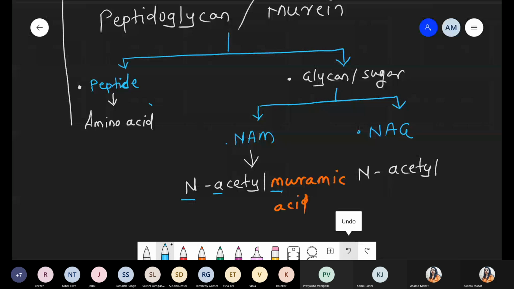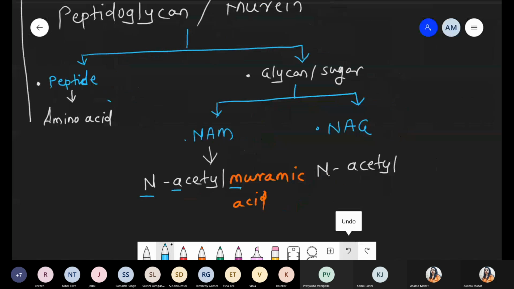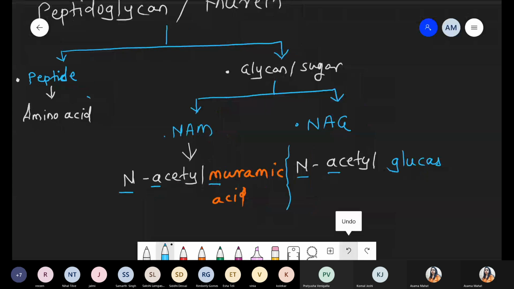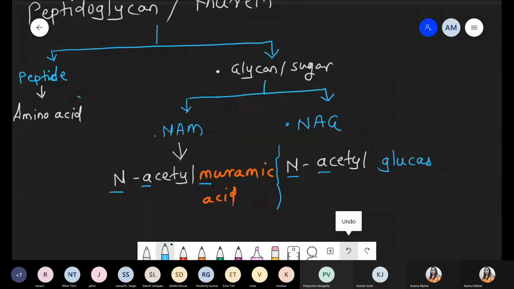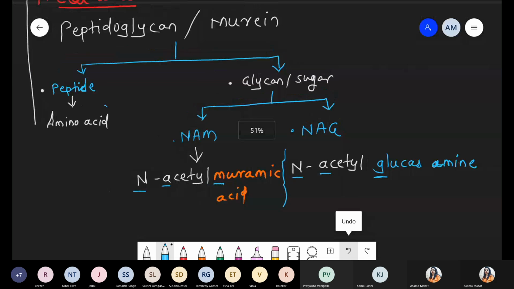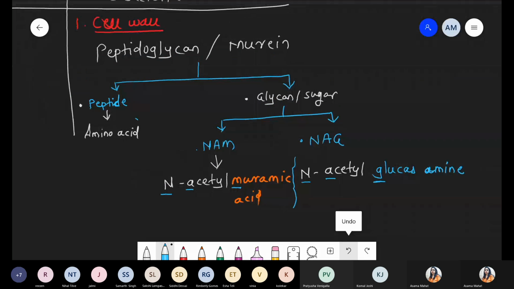And when we talk about NAG, N-A-G, that is N-acetyl glucosamine. So these are the basic compositions present in the normal eubacterial cell wall.